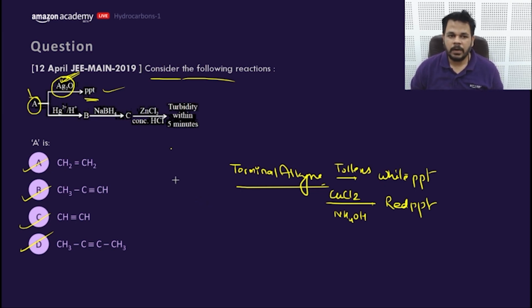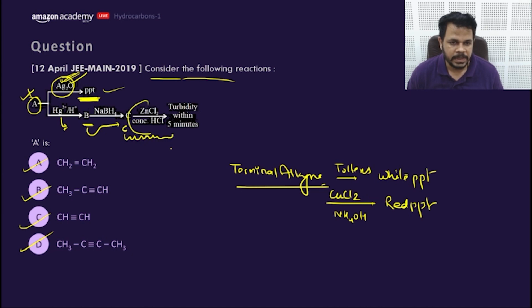Let's move to the next part of it. A is a terminal alkyne which will give a white precipitate with Tollens reagent or Ag2O, and it will go for electrophilic addition or hydration and form B, and this B on reduction forms C, and C is some kind of alcohol which will give the Lucas test in 5 minutes. 5 minutes means it should be a 2-degree alcohol, because a 3-degree alcohol gives turbidity immediately.